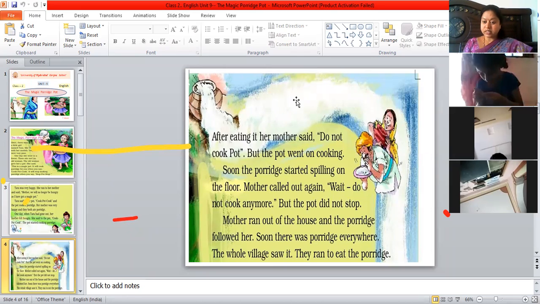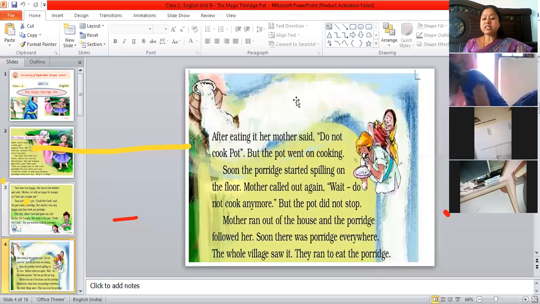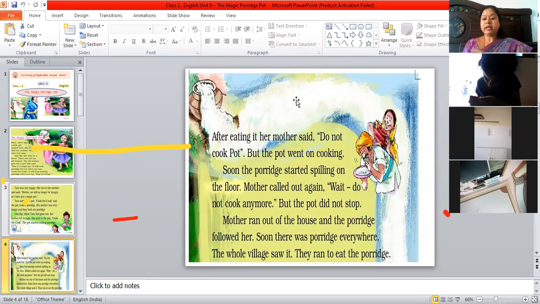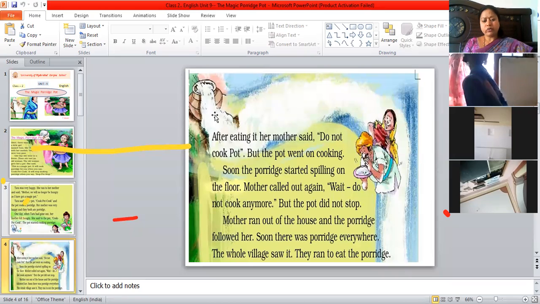So what is a porridge? Again, I'm telling you, a porridge is a dish which is made by boiling cereals or grains or oats in water or in milk till it becomes thick. That is called porridge. So this pot went on cooking. It is not stopping at all. Soon the porridge started spilling on the floor.